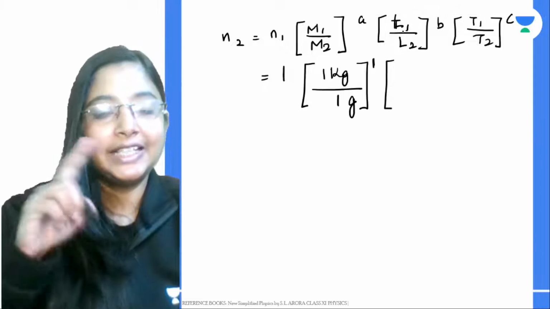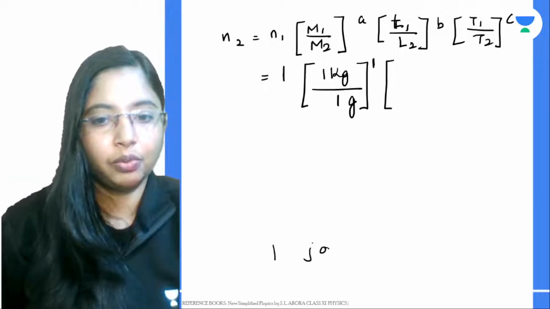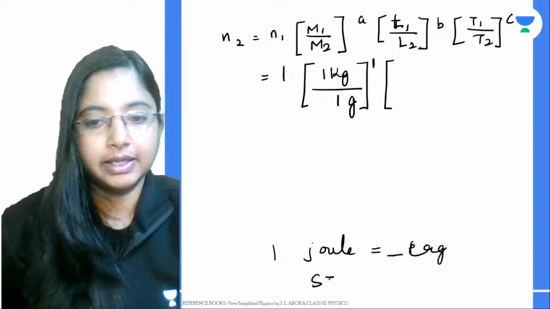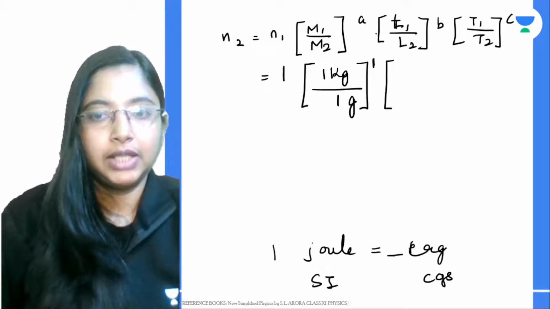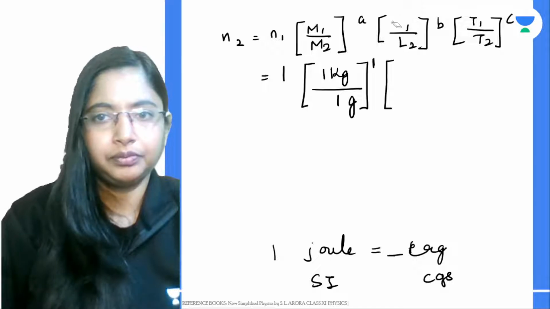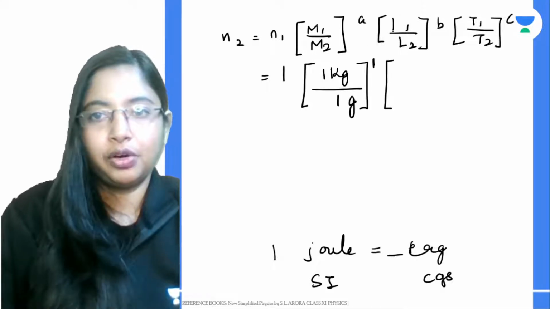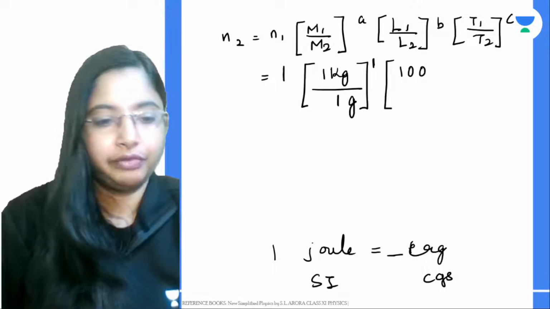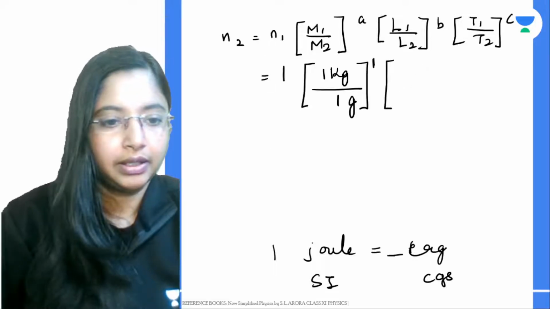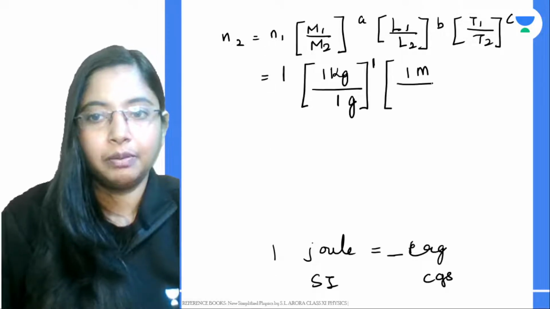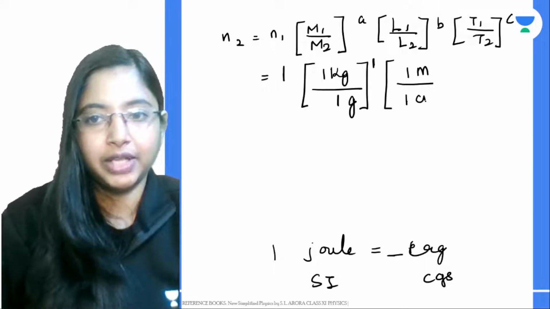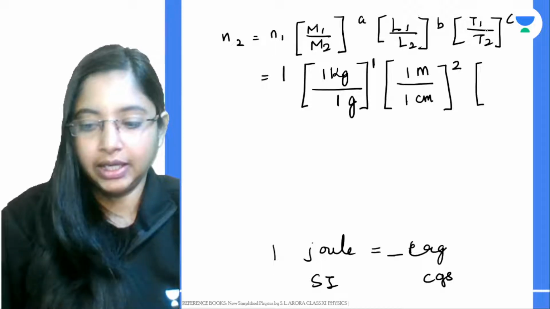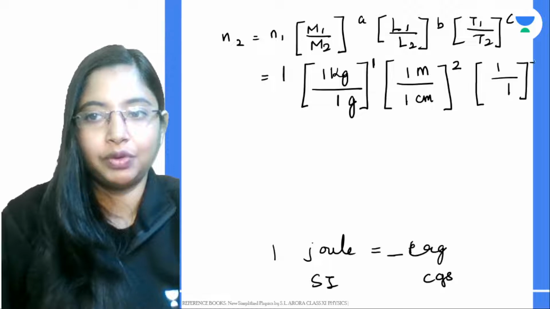Now length in terms of SI system, because we are converting 1 joule to how much ergs, that is what we want to find. This is SI system, this is CGS system. Now take the dimension of length for SI system. L is 1 meter, but in CGS system we measure in terms of centimeters, and we found b to have a value of 2. Time, in both units it's seconds, and we found c to be minus 2.